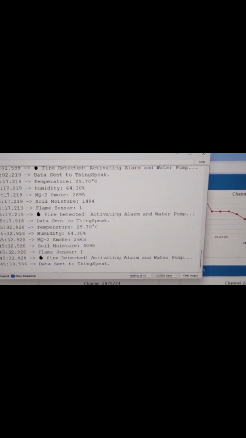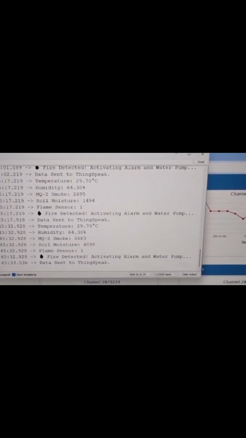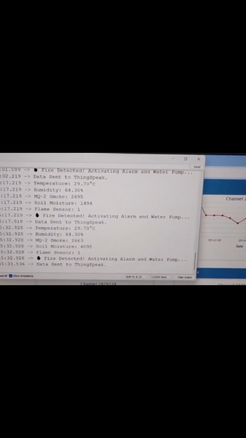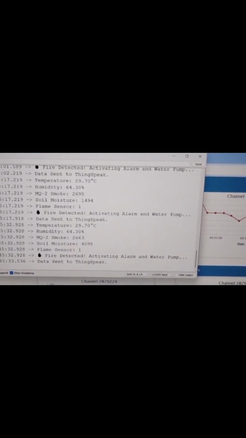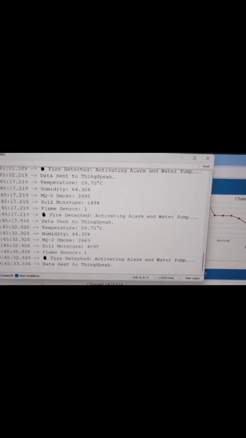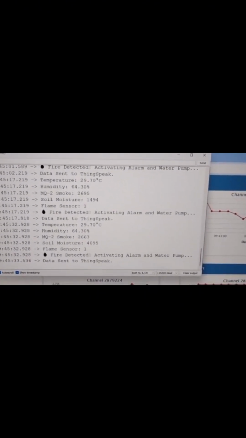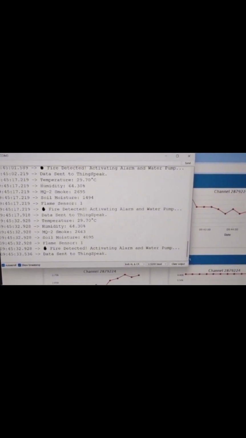Here the Thingspeak graph analysis shows that the MQ2 sensor also detects the smoke ranges gradually increased, and the soil moisture sensor shows a rapid drying of the soil. The temperature and humidity graphs also show constant values. Fire was not triggered due to heat or dryness but due to flame or smoke levels. This is how the values are recorded in the Thingspeak platform. This shows that the data is transferred to the Thingspeak platform, processed, and shown as visualization of the graphs.